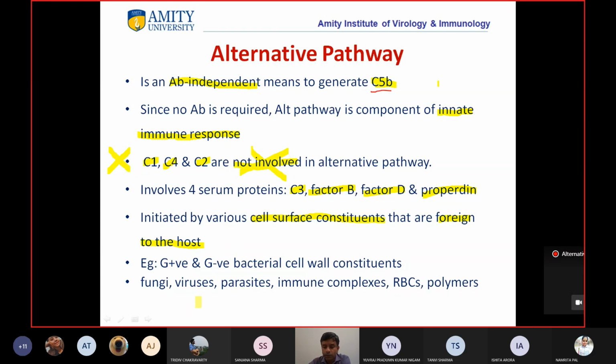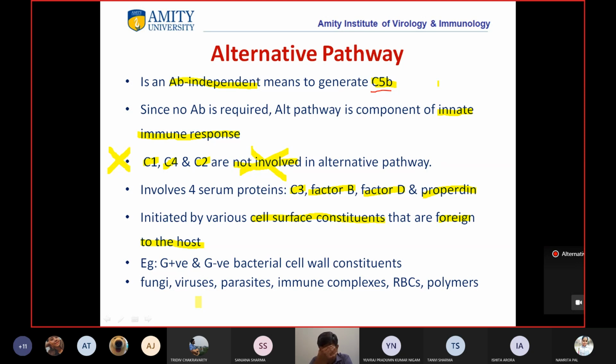We are also talking about red blood cells here. So students, this is why we need to match the blood group. If the blood group does not match, then the alternative pathway can lead to the lysis of RBCs. We will read about this when we talk about hypersensitivity reactions.